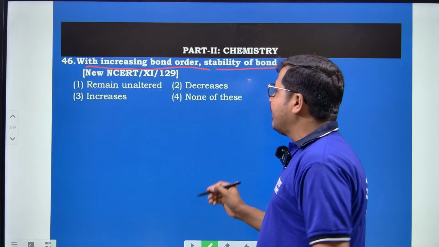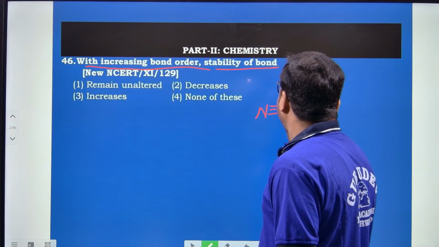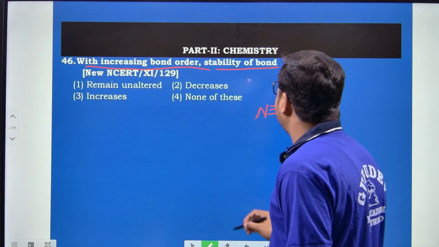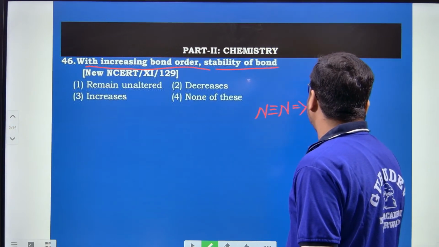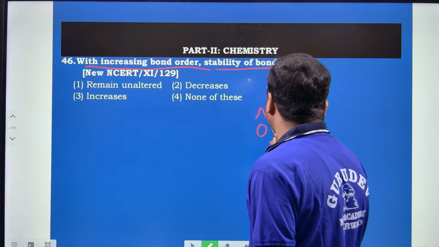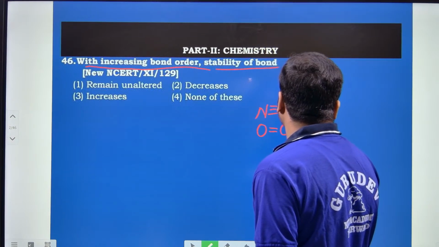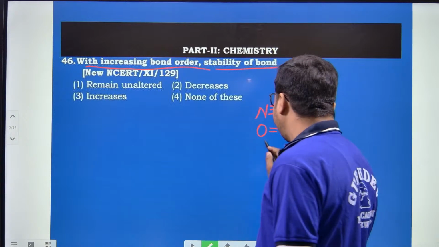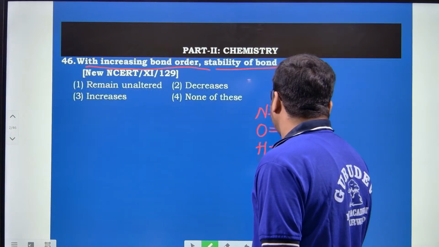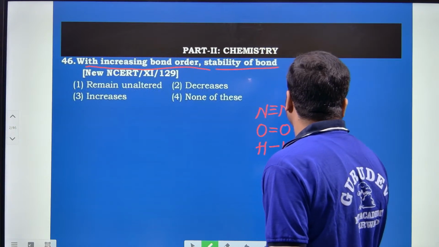Let us take an example of the nitrogen molecule. Nitrogen molecule consists of a nitrogen-nitrogen triple bond, right? And take an example of oxygen. Oxygen has bond order 2, and this is an oxygen molecule. And take an example of the hydrogen molecule, formed by a single bond.